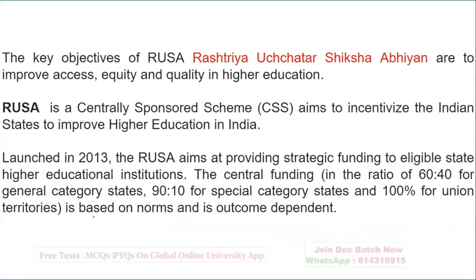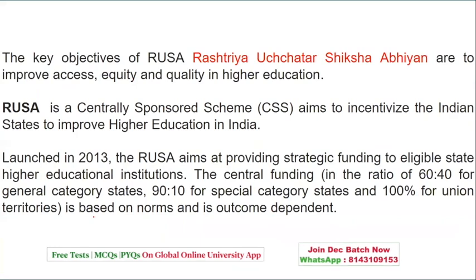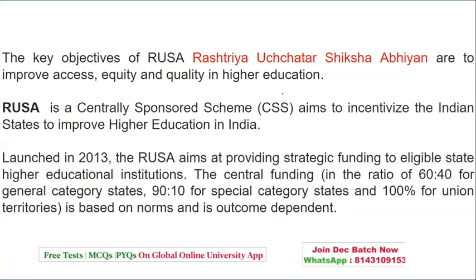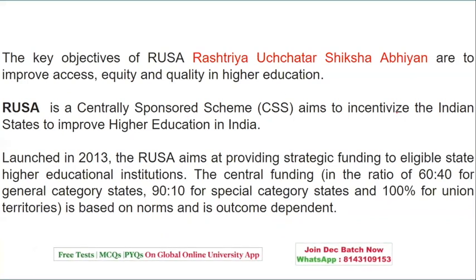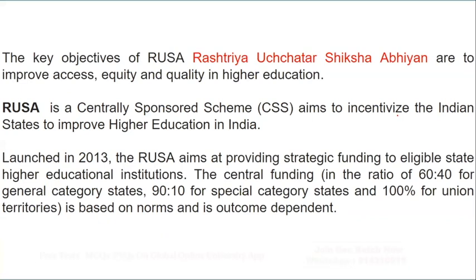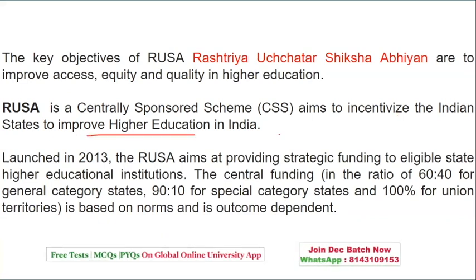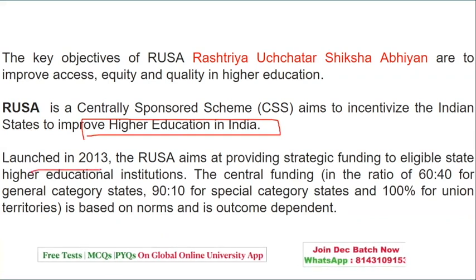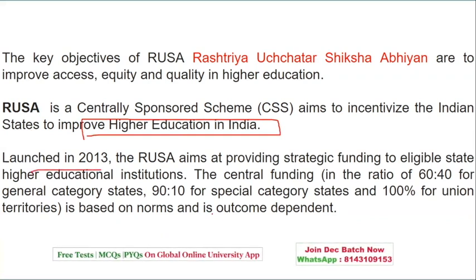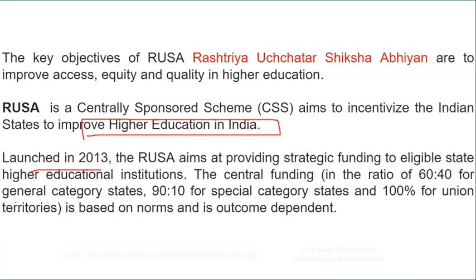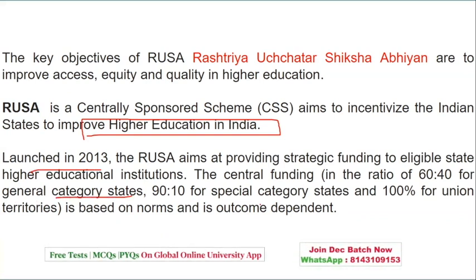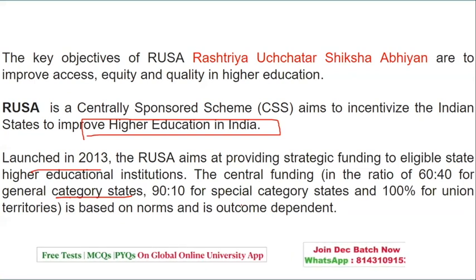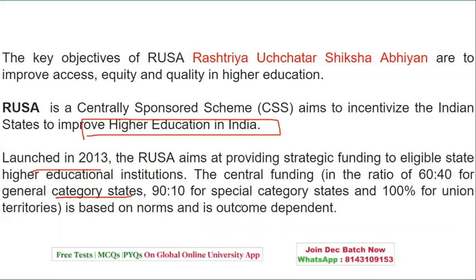Now, let's quickly have a look at RUSA objectives. Again, it talks about accessibility, equity, and quality education. It is a centrally sponsored scheme which gives incentive to the Indian states to improve higher education in India. It was launched in the year 2013. The central funding was in the ratio of 60 to 40 for the general states, 90 to 10 for the special category, and completely 100% for the union territories.